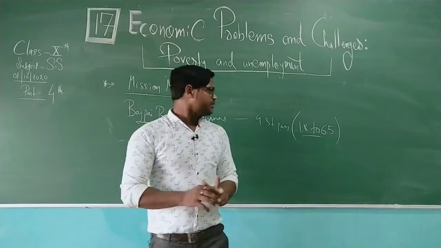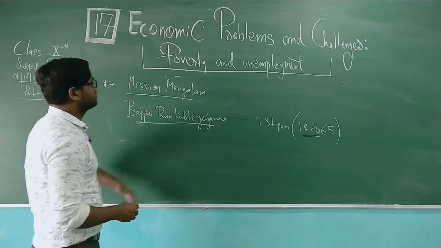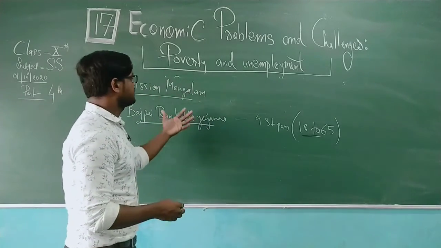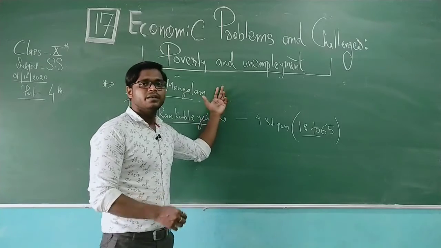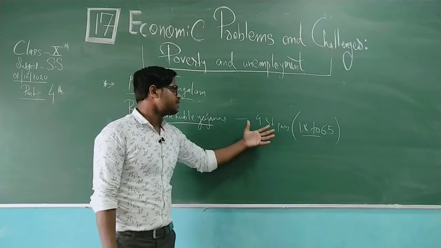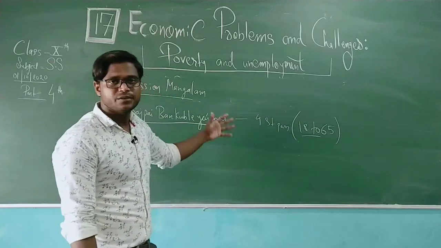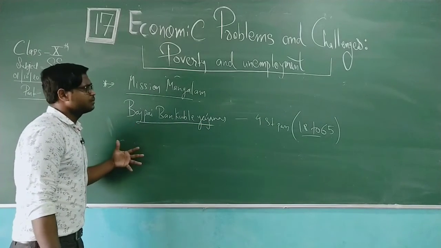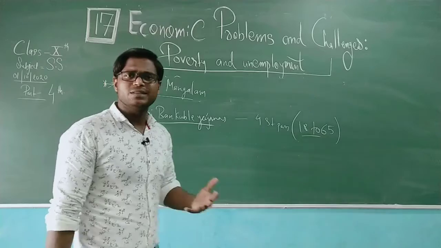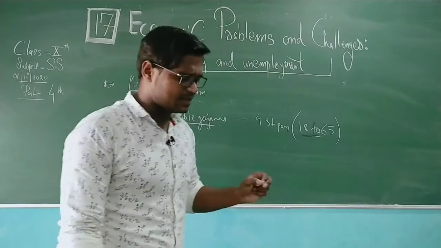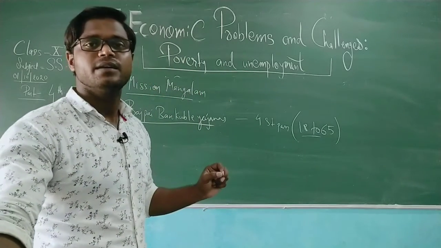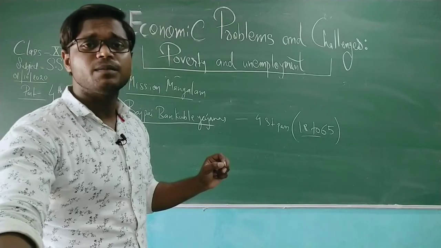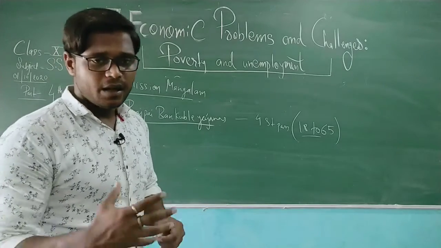But see, my dear students, we need to understand this. All the yojanas are working. This one is working for women, this one is working for 18 to 65-year-old boys and girls also, and at least we can say these kinds of yojanas are working. But still, one thing is remaining, one thing is not going out of India, and what is that? That is unemployment. Employment is the basic problem which we need to overcome.